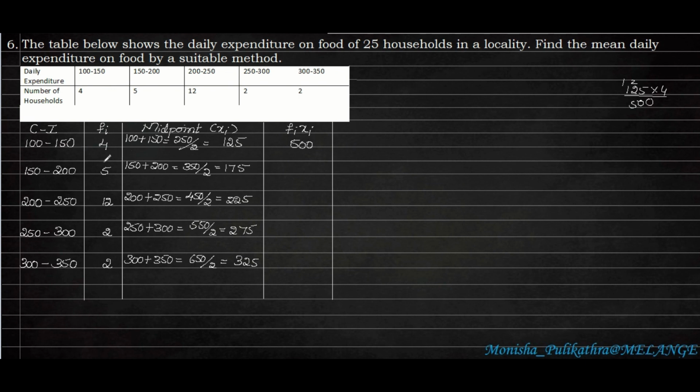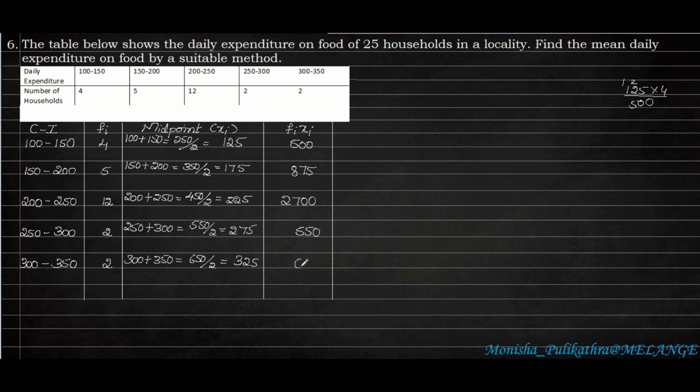Next one is 175 into 5. 175 into 5 is 875. Third one, 225 into 12. So 225 into 12 is 2700. Next, 275 into 2. 275 into 2 is 550. Next, 325 into 2.